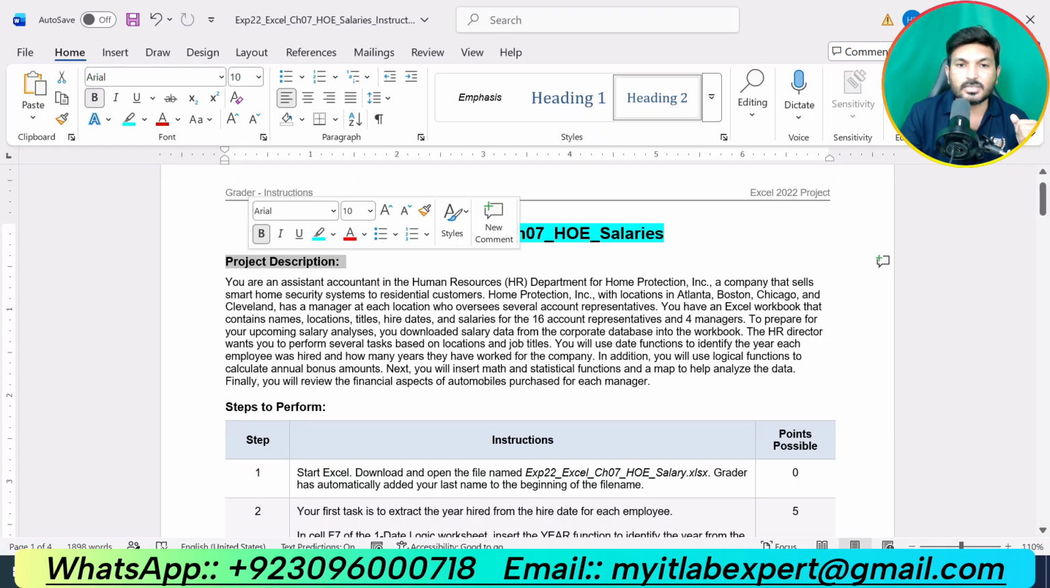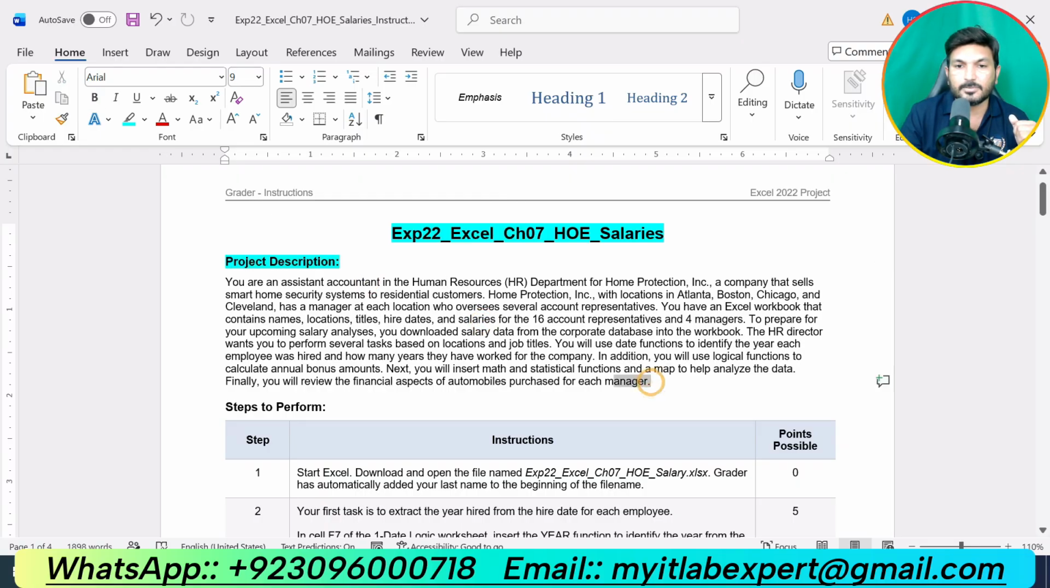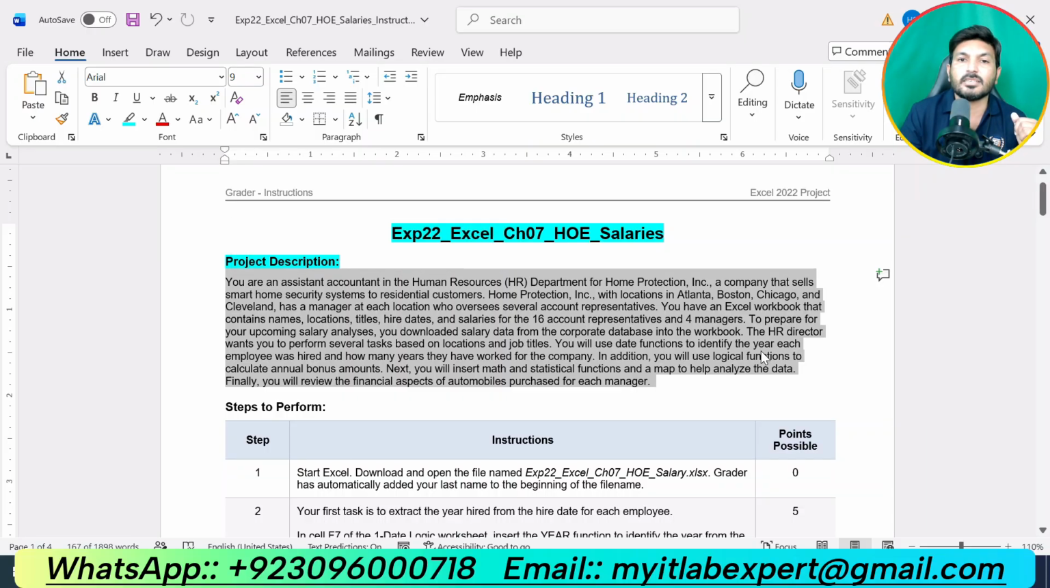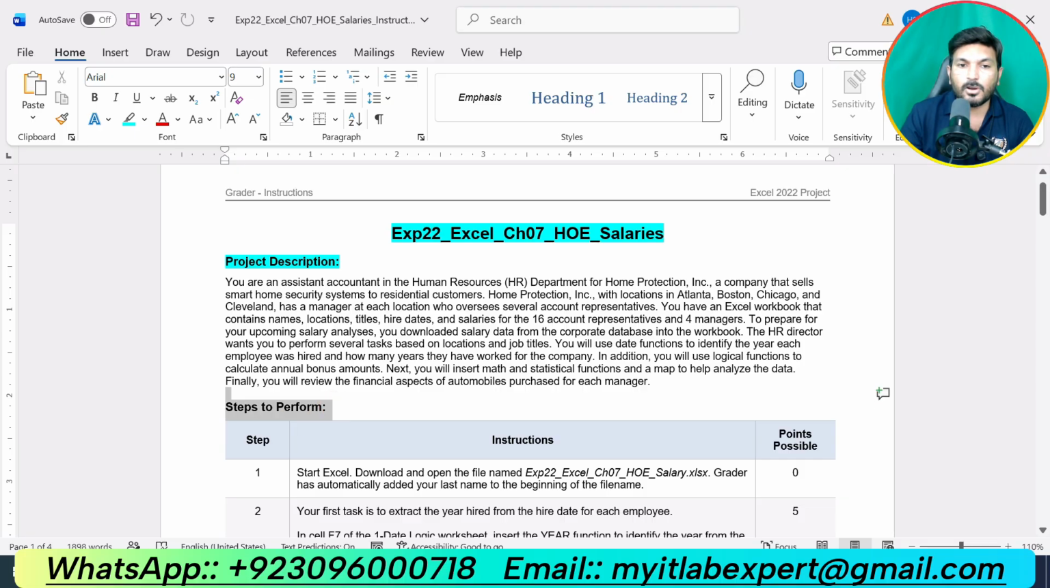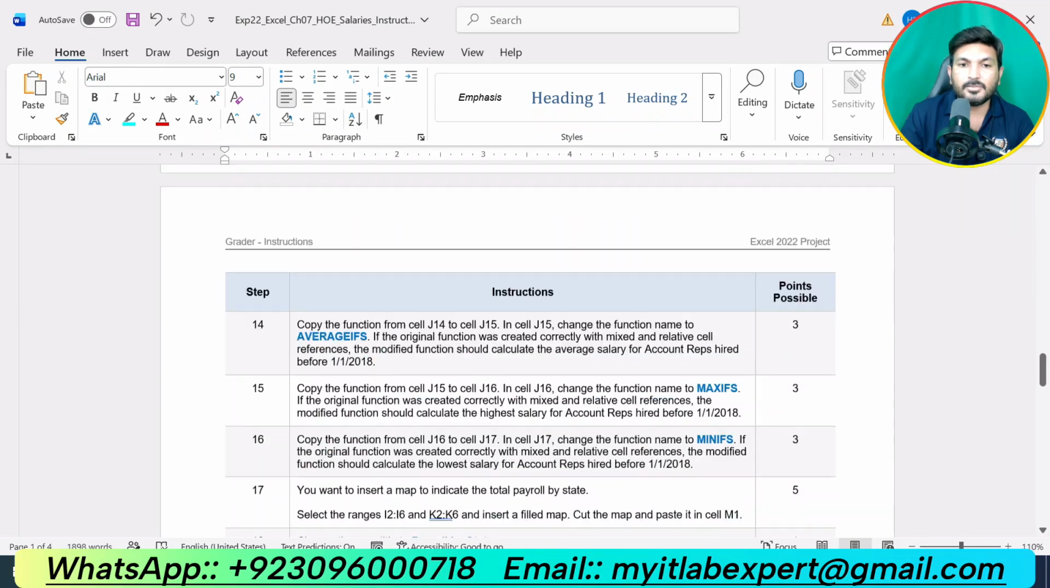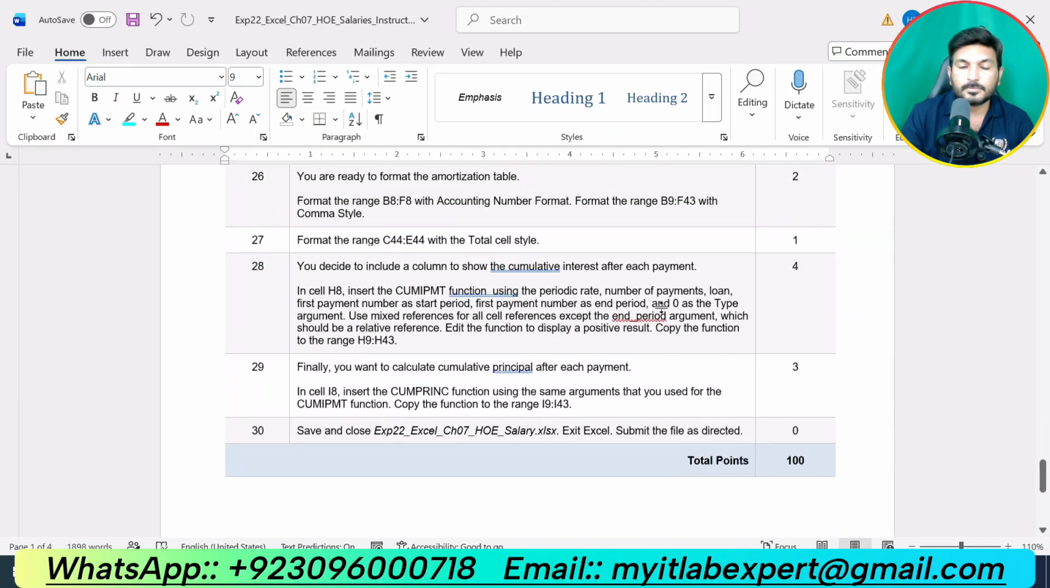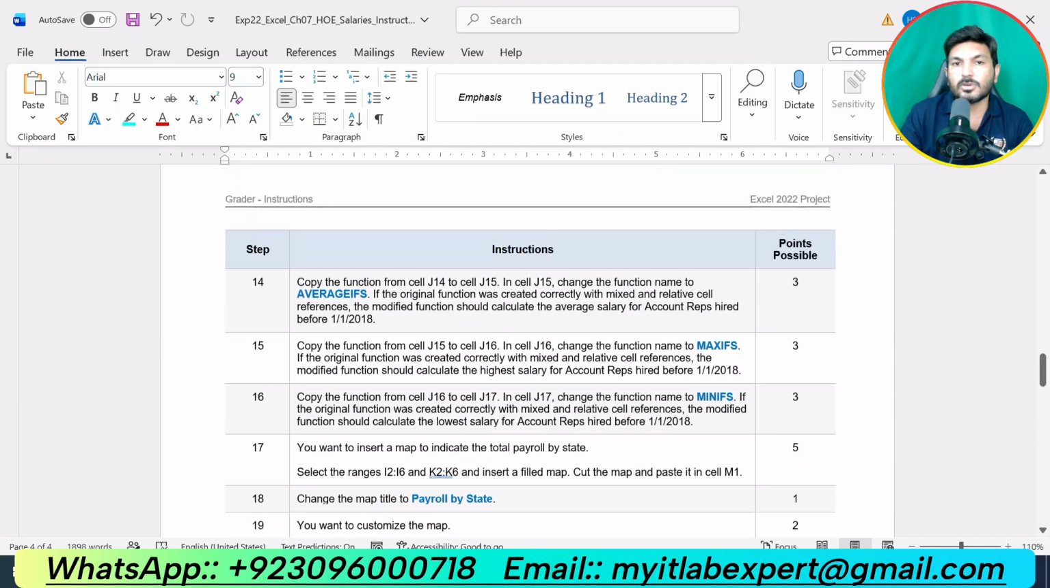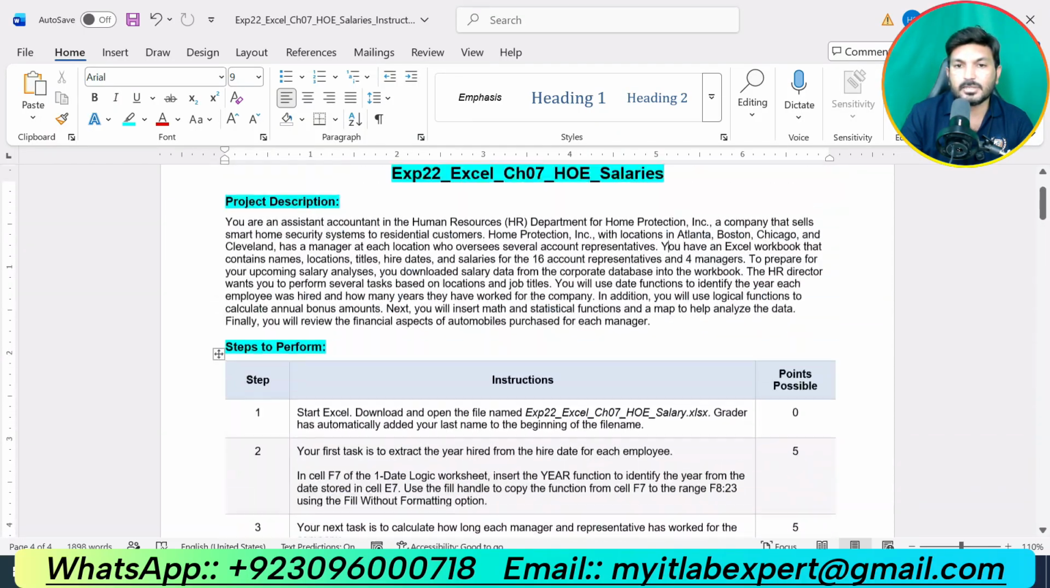At start of instruction, we are given with project description. There is nothing to solve in this project description, but I suggest you to read this well and get an idea about the assignment. Then this will be easy for you to solve this assignment on your own. Then we have main part of the assignment, that is steps to perform to complete this project, and we have a total of 30 steps to get this project or assignment done.